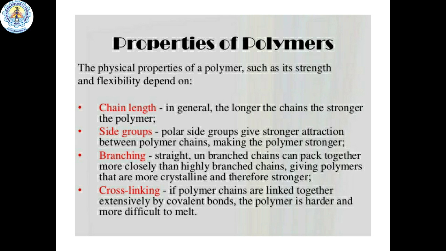And third one is branching. Straight, unbranched chains can pack together more closely than highly branched chains, giving polymers that are more crystalline and therefore stronger. And finally, cross-linking. If polymer chains are linked together extensively by covalent bonds, the polymer is harder and more difficult to melt.